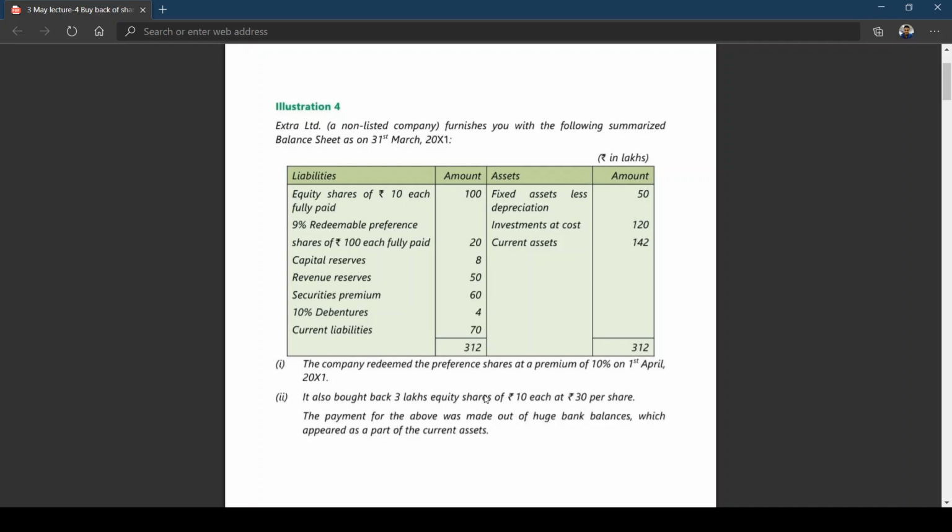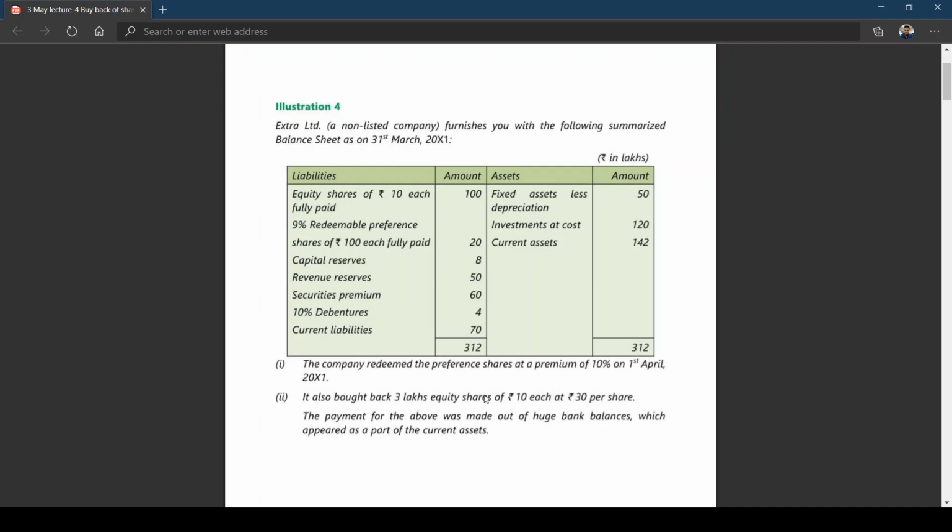going for buyback of shares out of huge bank balances, which means you need to create capital redemption reserve. Is this clear? For this particular buyback of shares, you can use revenue reserves. If needed, you can also use security premium.